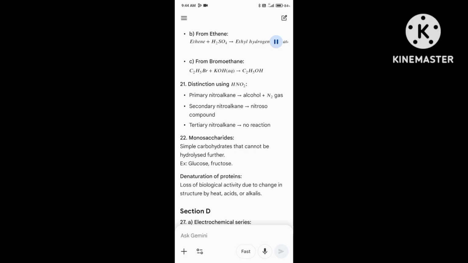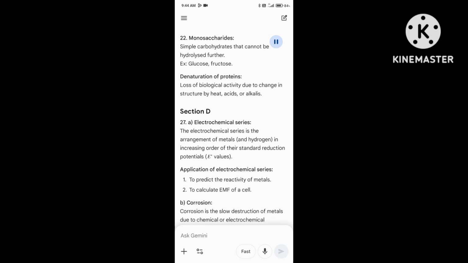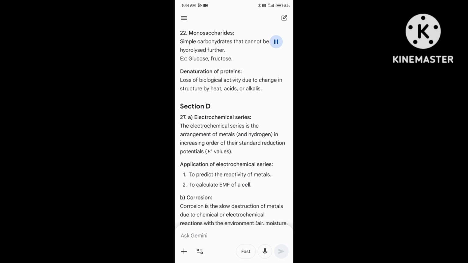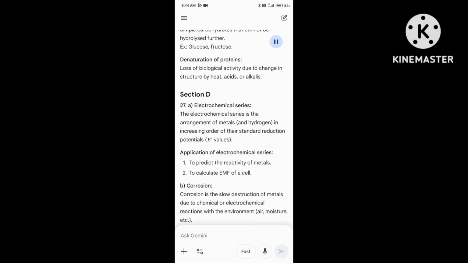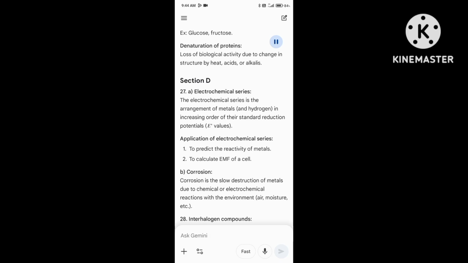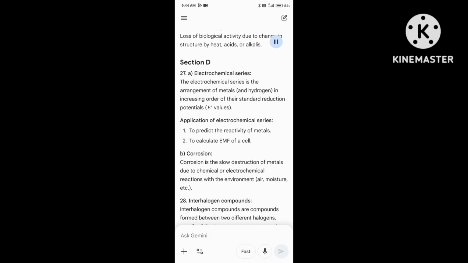Section D. 27. A. Electrochemical series: the arrangement of metals and hydrogen in increasing order of their standard reduction potentials, E° values. Applications of electrochemical series: 1. To predict the reactivity of metals. 2. To calculate EMF of a cell. B. Corrosion: the slow destruction of metals due to chemical or electrochemical reactions with the environment, air, moisture, etc.